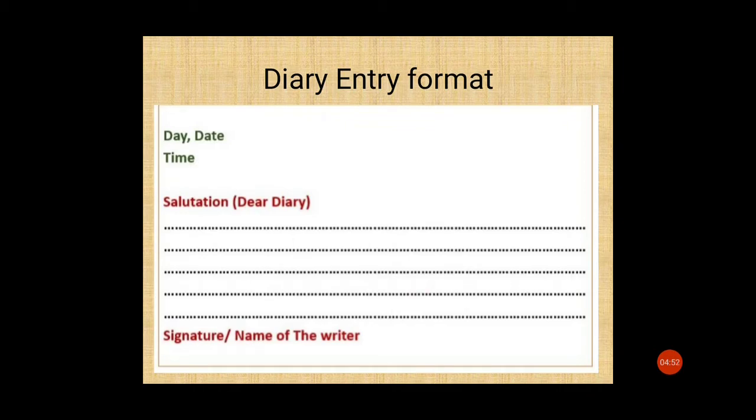So here is one format. I'm giving you the format of writing diary entry or you can say diary writing. So first comes the day, date, and that you have to write on the top left corner of your page. And under that, in the next line, you will write the time. Then leave one line and then you can write the salutation, means greeting, and there you can begin with dear diary, because you're feeling as if your diary is your friend. Then in the middle part you can write the content or the body of the diary entry, and at the end you can put your signature, or you can write the first name.